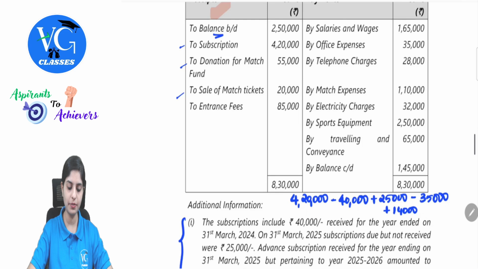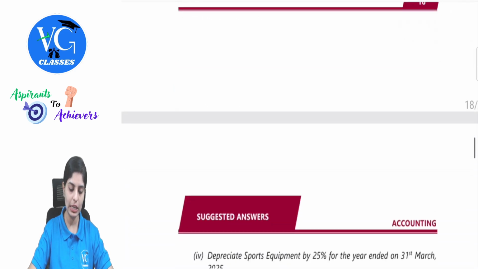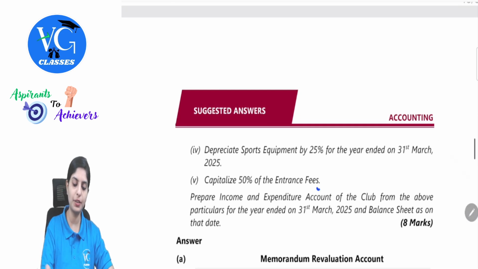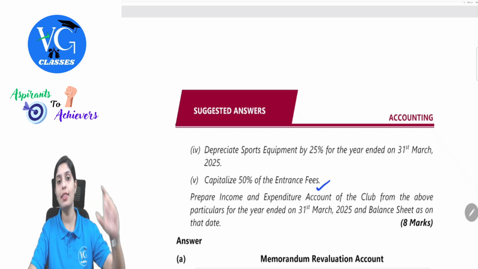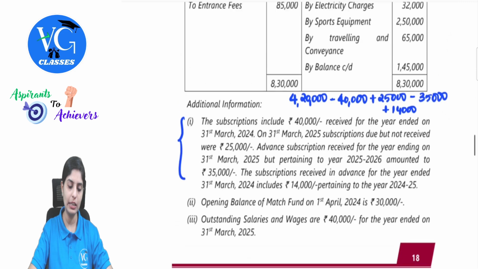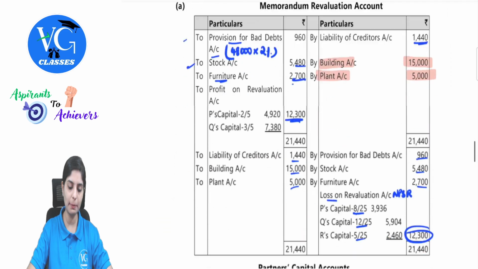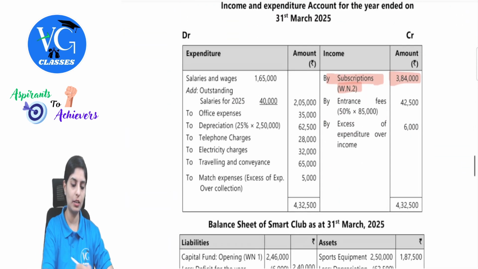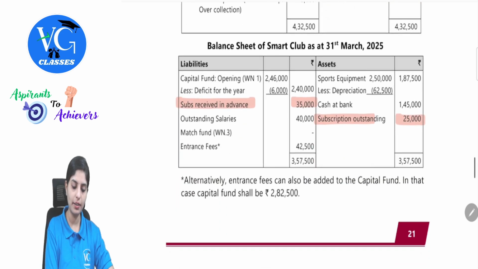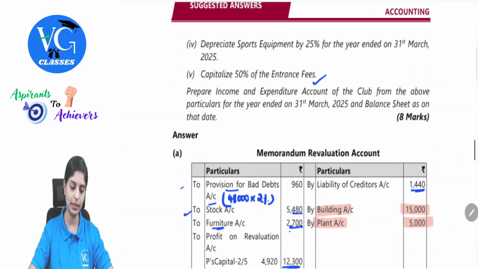Then entrance fee. We will also have to cross check whether there is any adjustment given as such. See, capitalize 50% of the entrance fee, means 50% will go to balance sheet liabilities and then 50% to the income and expenditure. This is your receipts. So 85,000: 42,500 in the closing balance sheet and 42,500 in the income and expenditure. Observe here, entrance fee 42,500 and entrance fee 42,500. Clear with this? Both simultaneously covered.